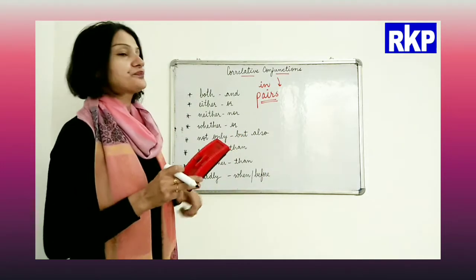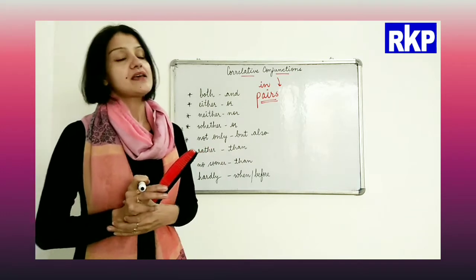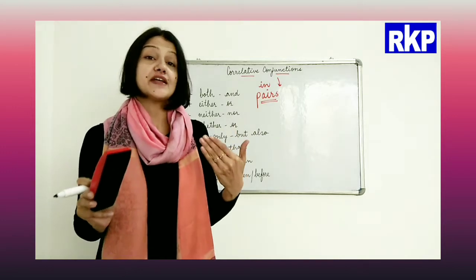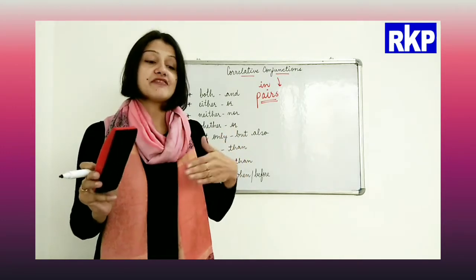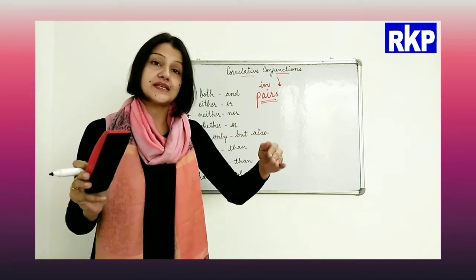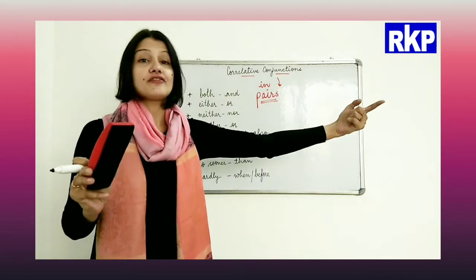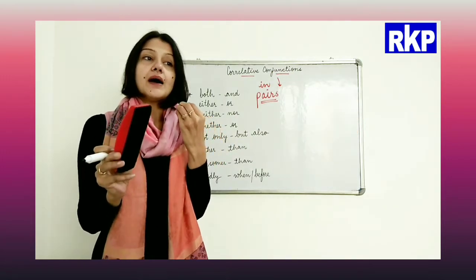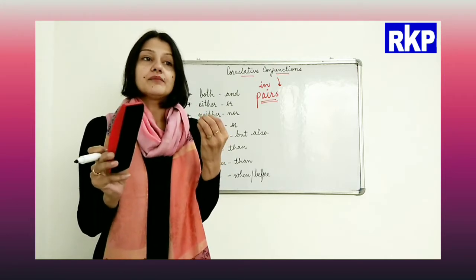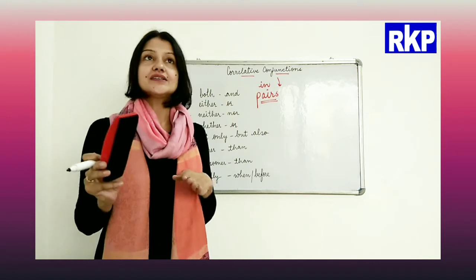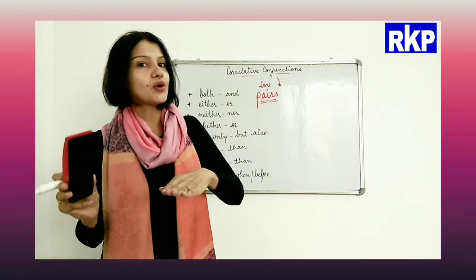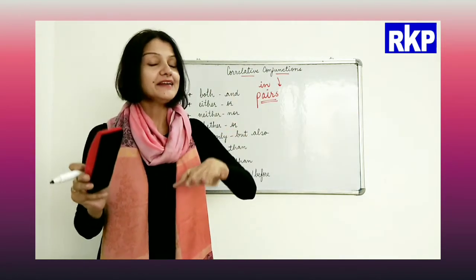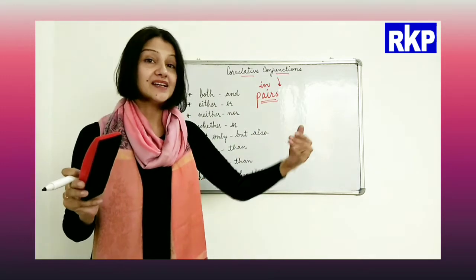Rather than. Now rather and than, these two conjunctions are used when we are talking about preferences, right? My preference is this, I want to do this thing instead of that thing. So when I want to say, I would rather read a book at home than going out.